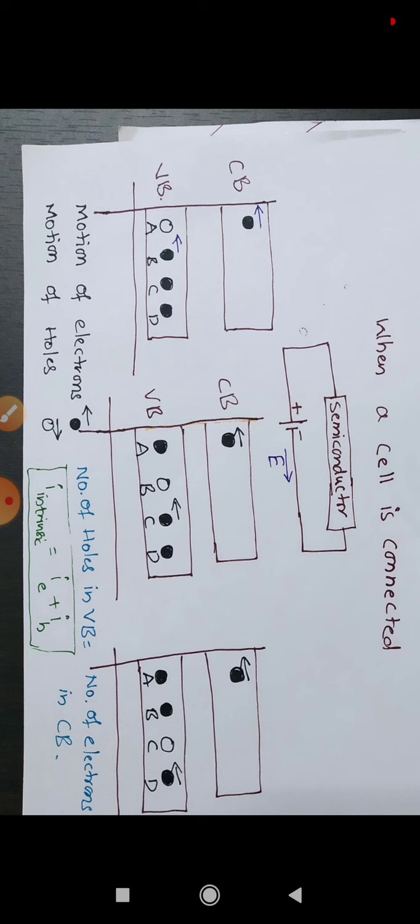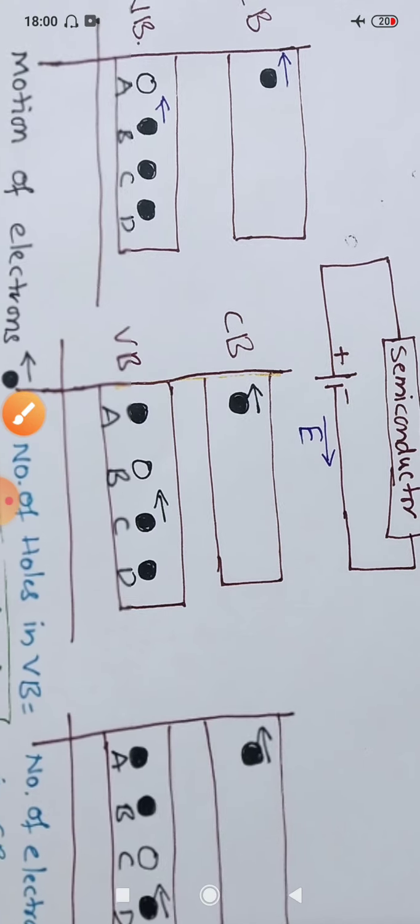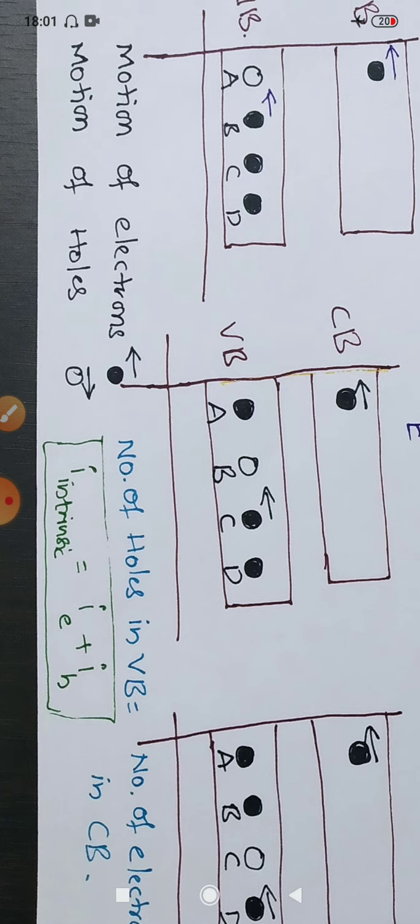And now here we can write the whole summary. The current in an intrinsic semiconductor, or pure semiconductor, is due to two things. Here the current is due to electrons, that is indicated as IE, right? And the current is also due to holes. So the current in a pure or intrinsic semiconductor is the sum of the current due to electrons and the current due to holes.